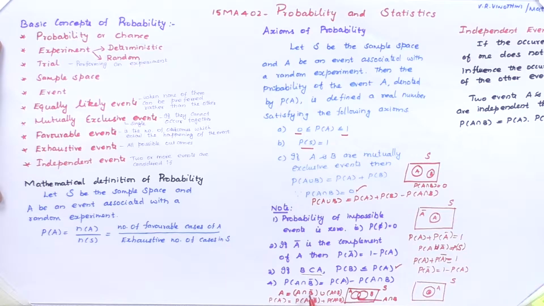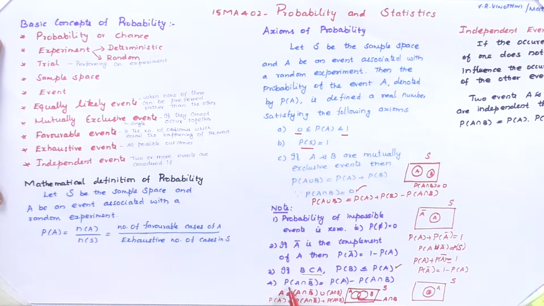Now from this we can write A = (A ∩ B̄) ∪ (A ∩ B). Therefore, next step, taking probability on both sides, P(A) = P(A ∩ B̄) + P(A ∩ B), since these two events are mutually exclusive events. So we can write P(A) = P(A ∩ B̄) + P(A ∩ B).